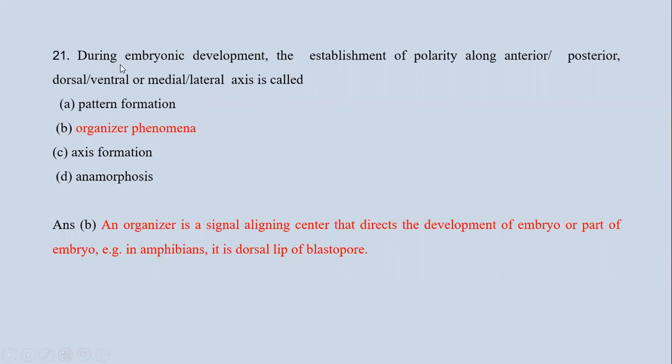Next question is, during embryonic development, the establishment of polarity along the anterior-posterior, dorsal-ventral or medial-lateral axis is called: first, pattern formation; second, organizer phenomena; third, axial formation; and fourth, anamorphosis. Now, an organizer is a signal aligning center that directs the development of the embryo or part of the embryo. Example, in amphibians, it is the dorsal lip of the blastopore. So option B, that is organizer phenomena, is the correct answer.